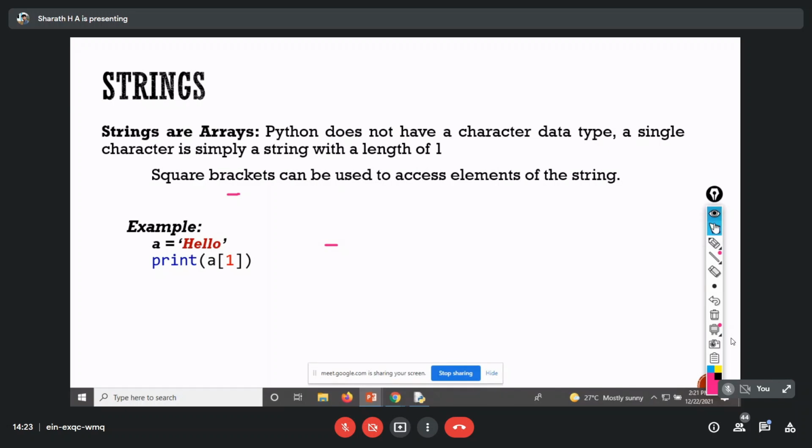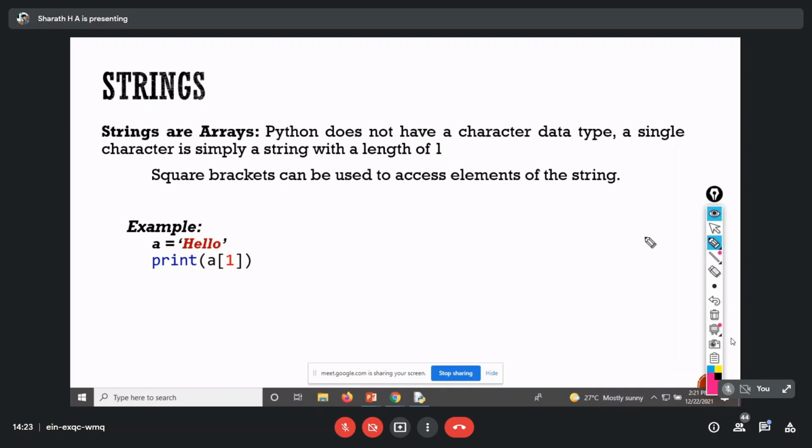As we already know, an index is written within square brackets. Whatever index value you specify within the square brackets, it fetches that index letter and the print statement prints it.